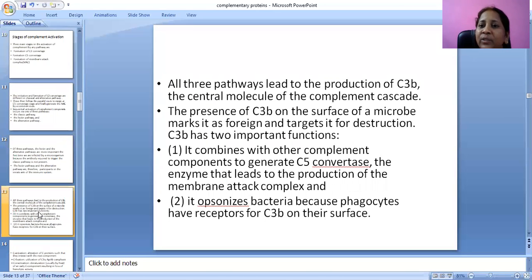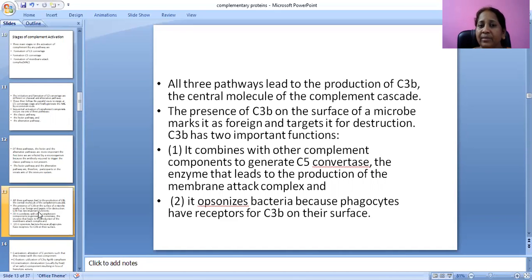All three pathways lead to production of C3b, the central molecule of the complement cascade. The presence of C3b on the surface of a microbe marks it as foreign and targets it for destruction. C3b has two important functions. It combines with other complement components to generate C5 convertase, which leads to production of the membrane attack complex, and it also opsonizes bacteria because phagocytes have receptors for C3b on their surface.